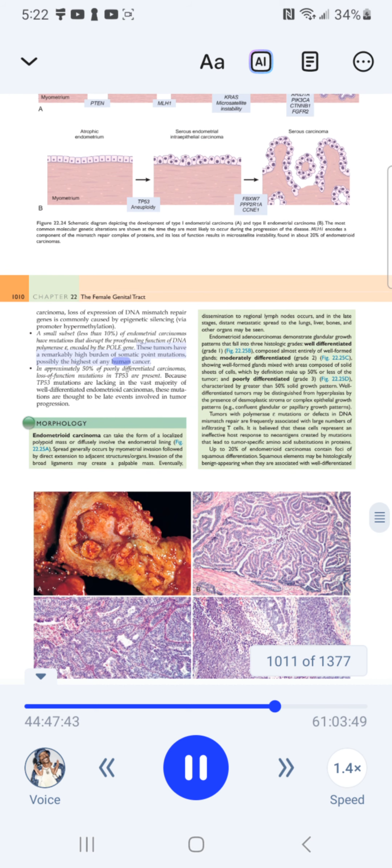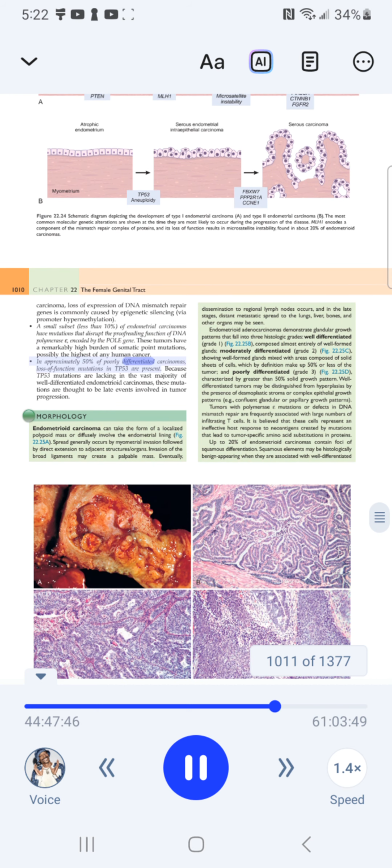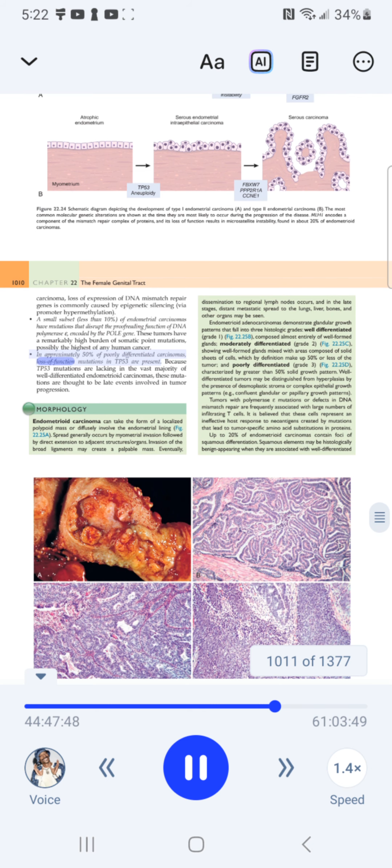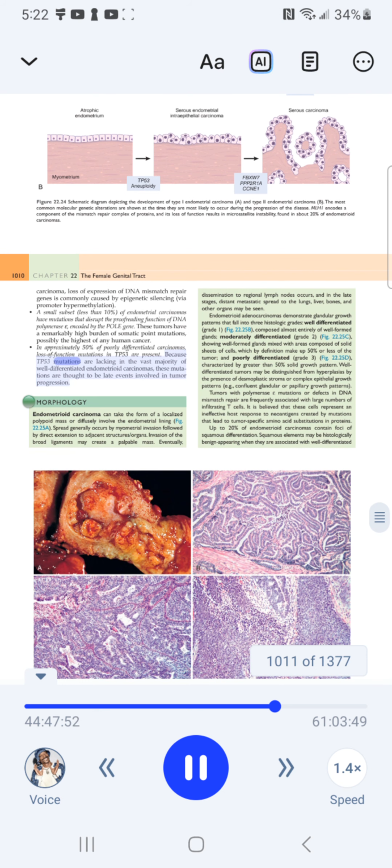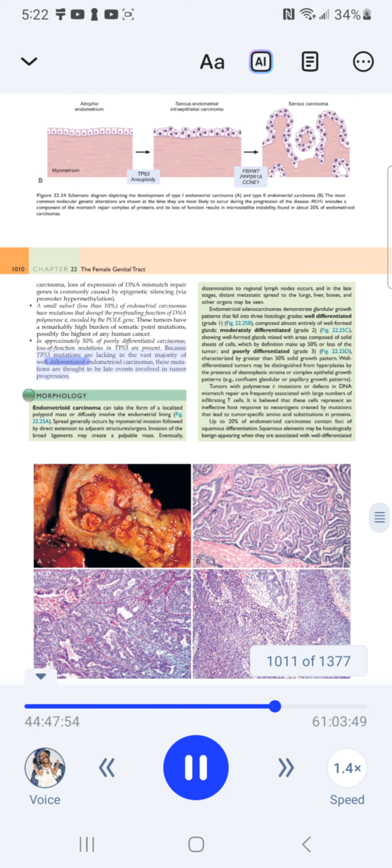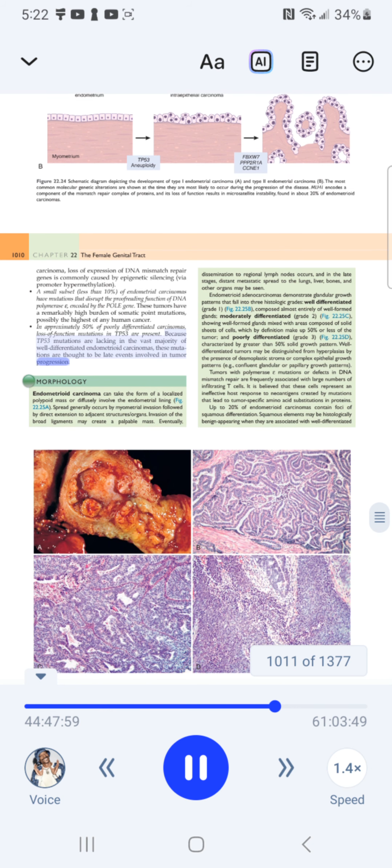human cancer. In approximately 50% of poorly differentiated carcinomas, loss-of-function mutations in TP53 are present. Because TP53 mutations are lacking in the vast majority of well-differentiated endometrioid carcinomas, these mutations are thought to be late events involved in tumor progression.